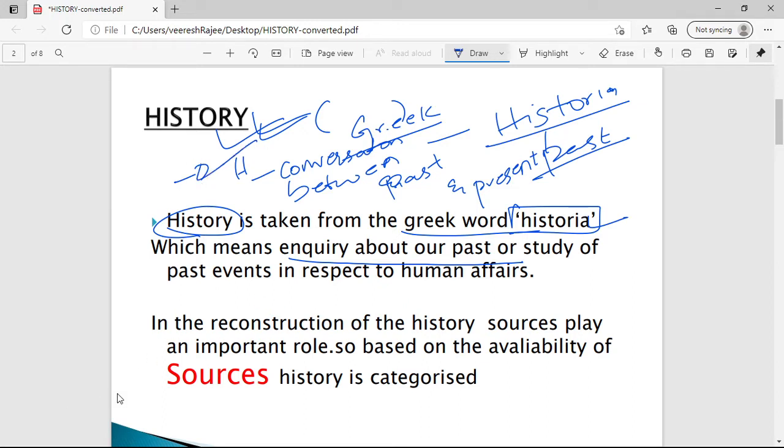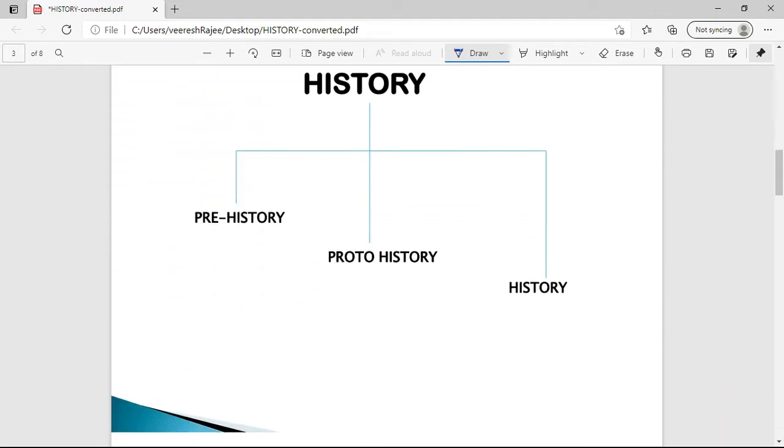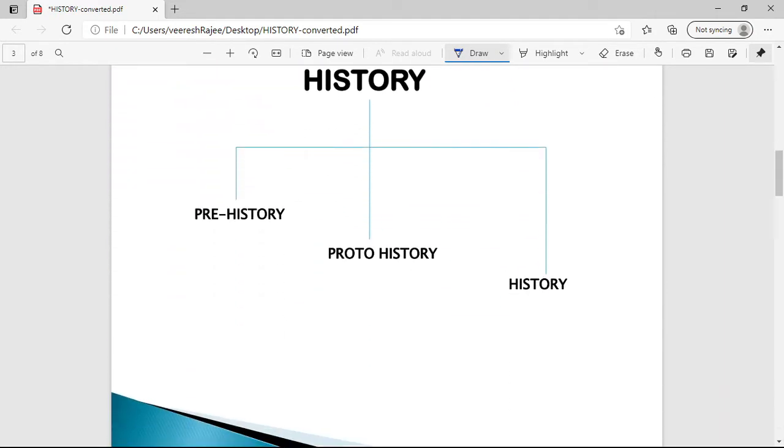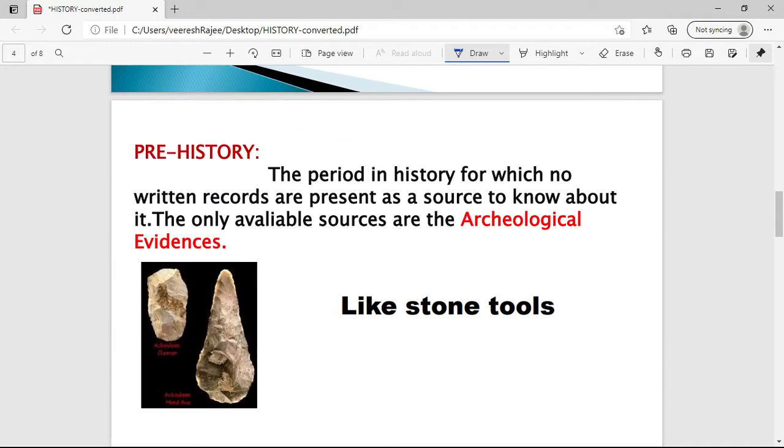Then after that, to reconstruct history, we require sources. These sources play an important role to reconstruct our history. And that's why, based on the availability of the sources, history is divided into three different stages. So what are they? The prehistoric age, the proto-historic age and the historic age. So what is this prehistoric age?